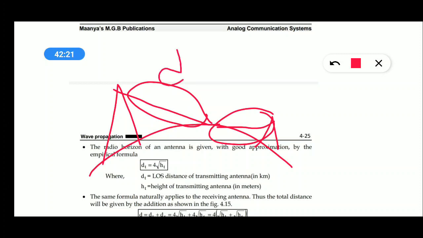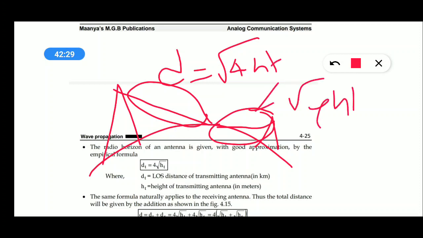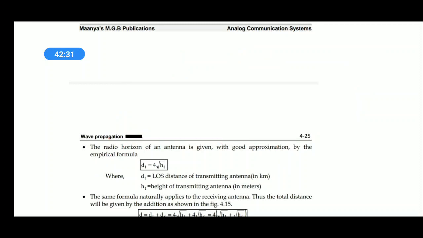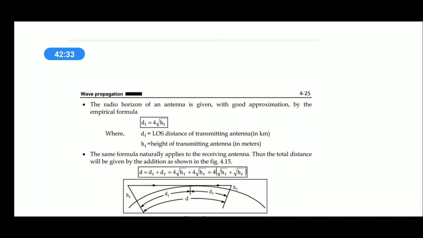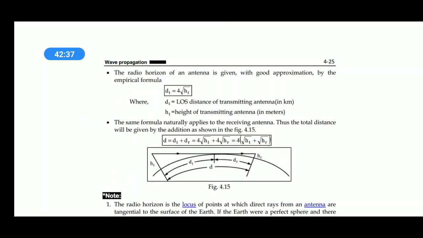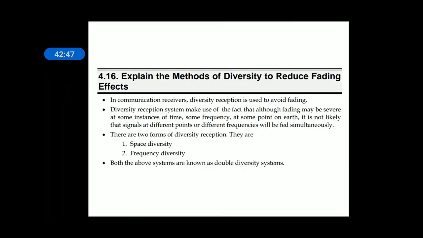The radio horizon is indicated by d equal to under root 4 ht. Okay, so here also 4 ht. There are two under root 4 ht's, and if you add them, you will get this formula. Under root 4 ht, not 4 ht, under root 4 ht. So under root 4 of ht into hr. Total distance equal to dt plus dr, where dt is equal to under root 4 ht.